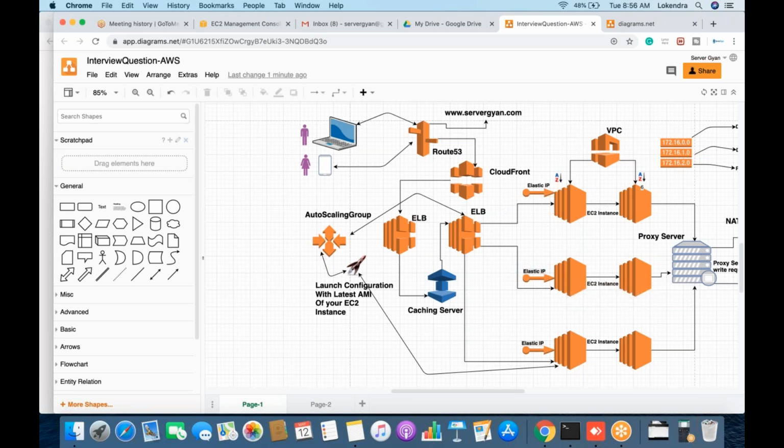If the request is coming maybe from mobile.servergan.com, I have set a rule that if the device is mobile, then send all the requests here. This particular set of servers is especially designed for mobile devices because I have cropped, small, optimized images. So I have this particular server especially for mobile devices. Fine. So what would happen? If this is admin, all the requests will go here. If this is web, then the request will go here. If it is app or maybe mobile, then the request will go here.